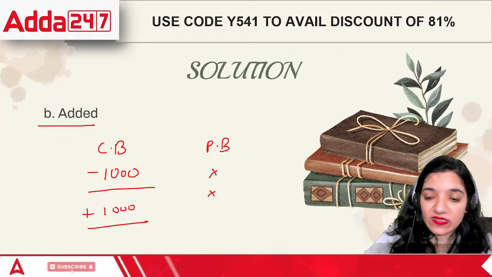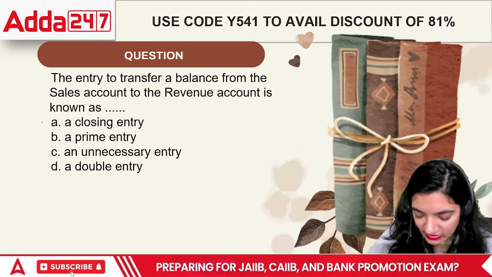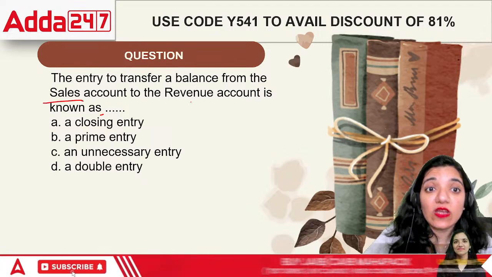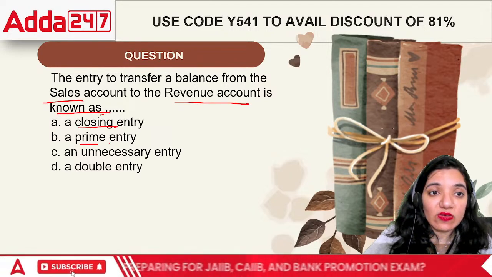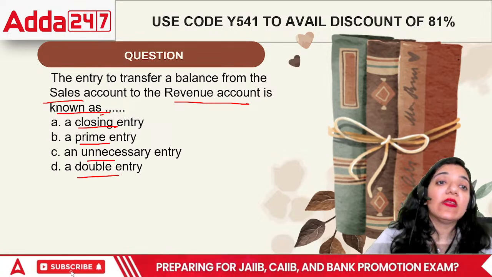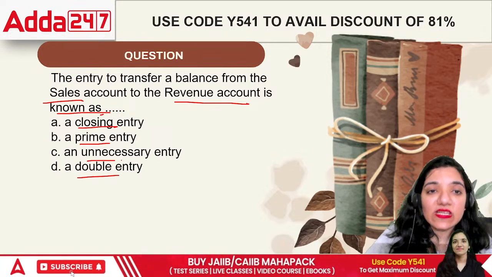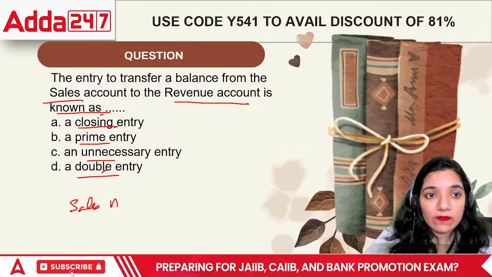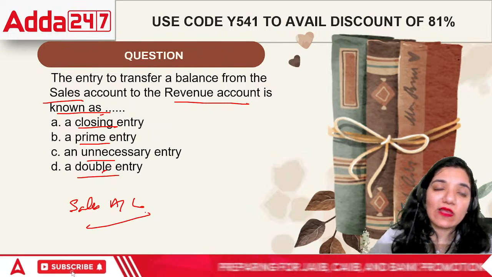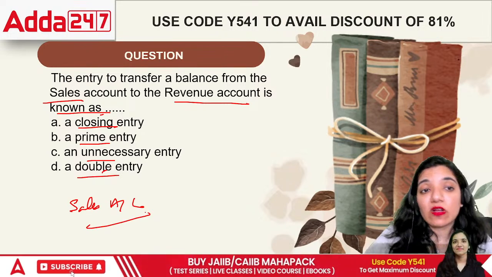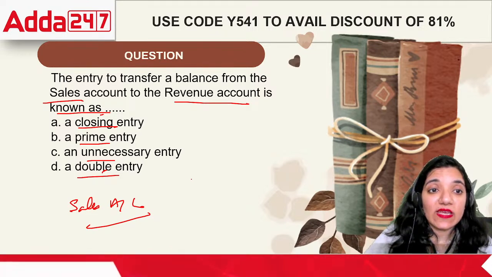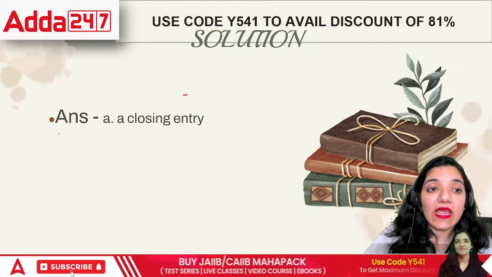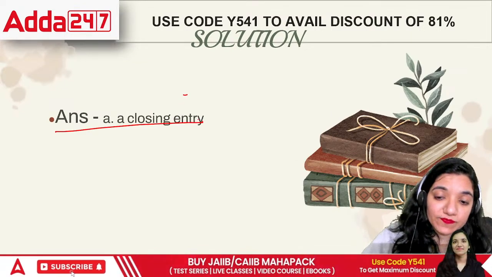So let's move on towards the next question. The next question says that the entry to transfer a balance from sales account to the revenue account is known as closing entry, prime entry, unnecessary entry, or double entry. We had a sales account and then we take it to the revenue account altogether. That means we are ending that particular books of accounts, and when we are ending certain books of accounts, it is called the closing entry, the entry which specifies the end of everything.